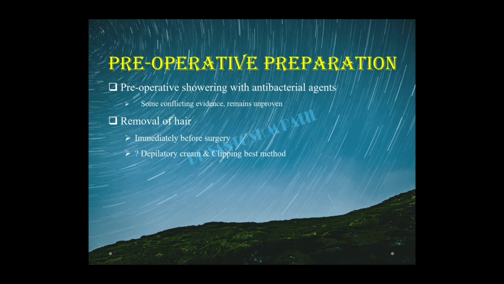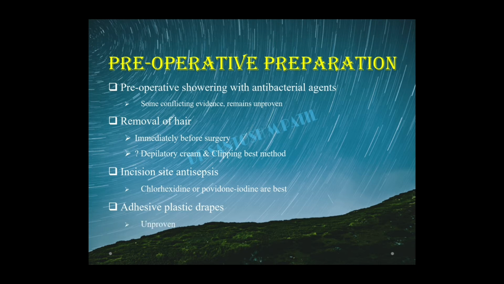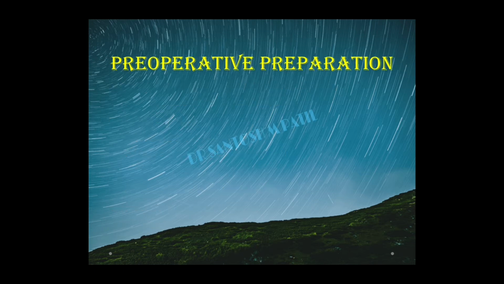So what is the method used for hair removal? Depilatory cream is messier, is what they say. It is better to go for the clipping method of removing hair. For incision site antisepsis, chlorhexidine or povidone iodine are the best. Alcohol-based solutions are advised for the site of the incision. Adhesive plastic drapes: it is unproven whether they prevent wound infection, so it is not advisable either way to go for adhesive plastic drapes.